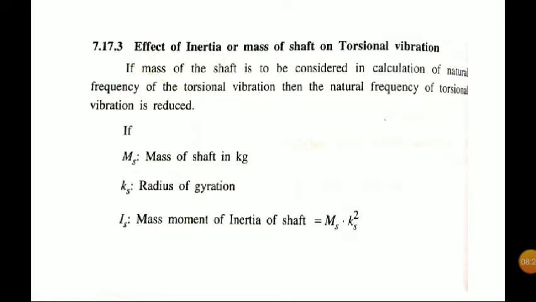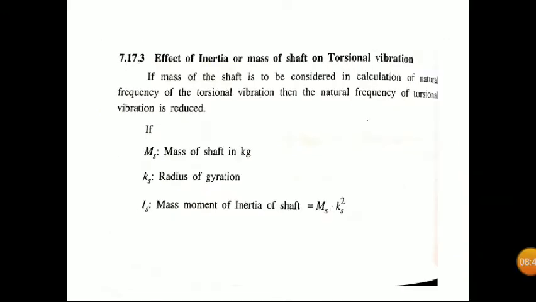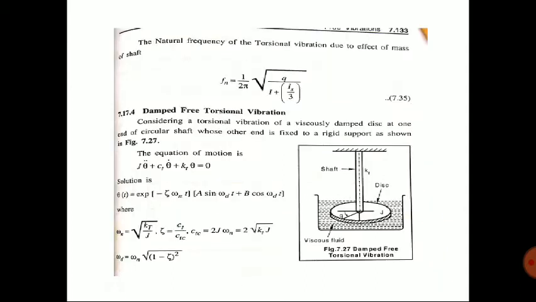Here one more thing we are adding: effect of inertia or mass of the shaft on torsional vibration. We have not considered the mass of the shaft in the previous problem. If in addition to the mass of the disc you are considering the mass of the shaft, with ms as mass of the shaft and k as radius of gyration, then mass moment of inertia of shaft is ms k square.